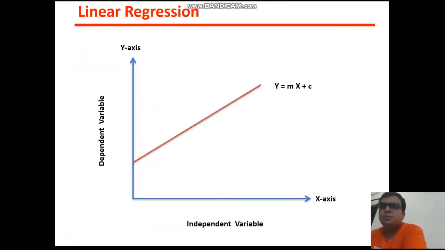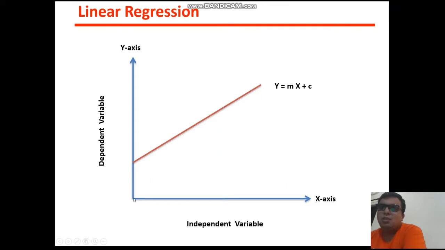See this example: this is the x-axis and this is the y-axis. Generally we put the dependent variable on the y-axis and the independent variable on the x-axis. This line is called a regression line. You might be familiar with the expression y = mx + c. It is the equation of a line, where x and y are the coordinates, m is the slope of the line, and c is the constant value.